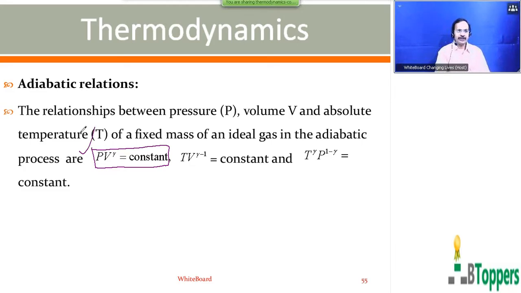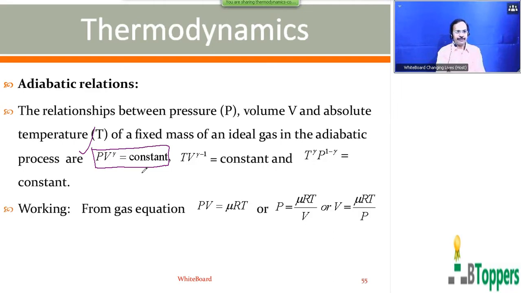I am going to show you the calculation of how you can arrive at the second and third relationships, starting with the first relationship between pressure and volume of the gas, and also using the gas equation. That is, I am going to give you the working for arriving at the second and third relations, that is, the relation between temperature and volume of the gas in the adiabatic process, starting from the first relationship.